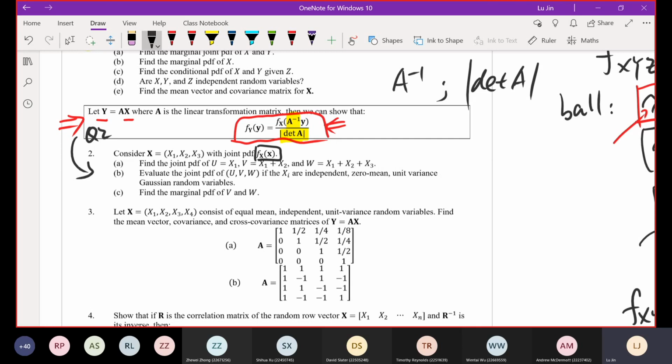Now in part A, please find the joint PDF of a group of new random variables called u, v, w. These three random variables are in terms of x1, x2, x3.